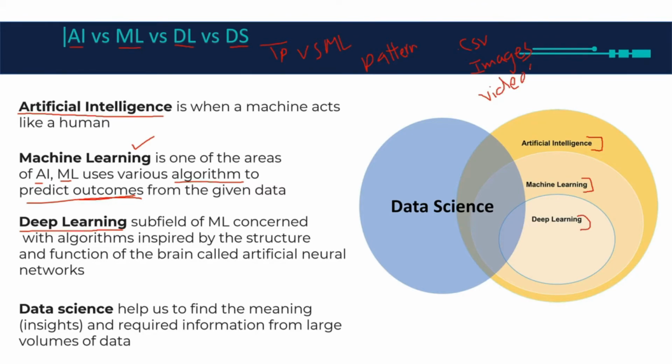Say I work in a YouTube company, and they give me a bunch of videos, let's say 20 terabytes or 1000 videos, and they want me to classify those videos. Machine learning algorithms are not going to give me a good result, so I'm going to have to use deep learning. Basically, you can see that deep learning is a subset of machine learning, and it still counts as artificial intelligence, but deep learning came into existence when machine learning algorithms didn't give the best results, because the data itself became complicated.